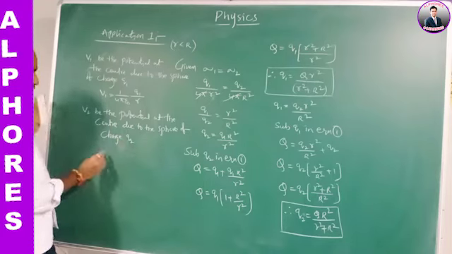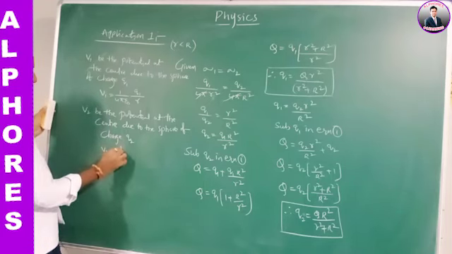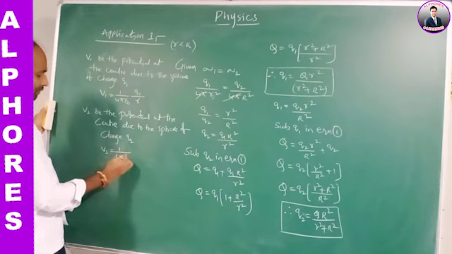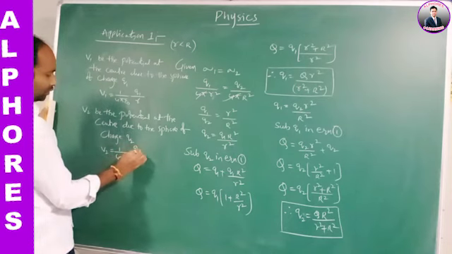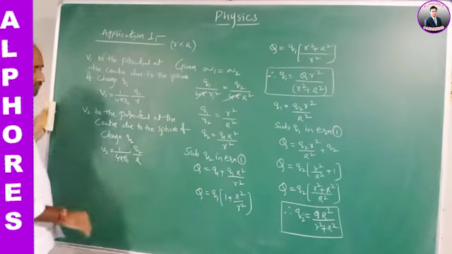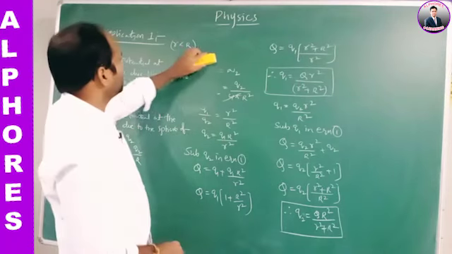V2 can be written as V2 is equal to 1 by 4 pi epsilon naught Q2 by capital R. But here what are they asking?